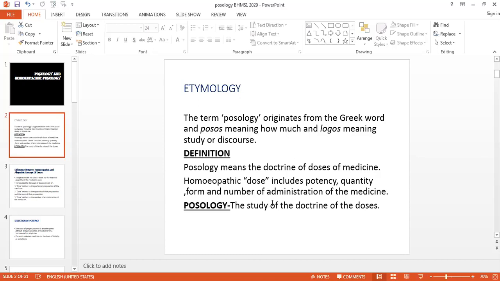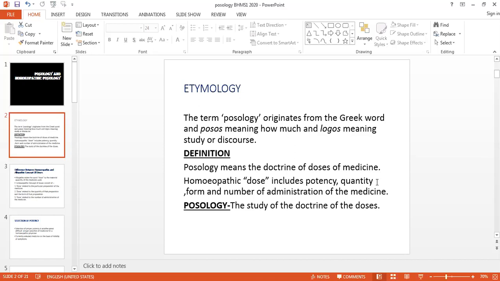And the most important is the number of administrations of medicine, so the repetition of the doses. We will now see the conditions where we will repeat our dose, where the repetition is very important. All these are covered in the homeopathic dose. Potency, of course, is very important. Is it a lower potency, higher potency, or medium potency?